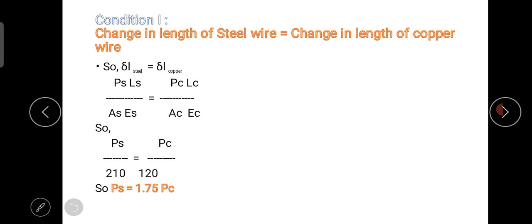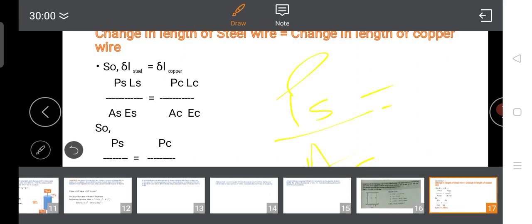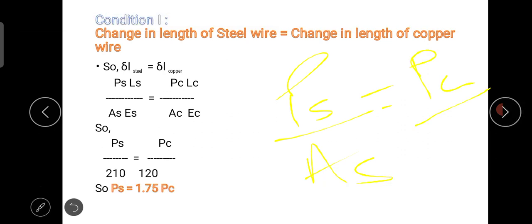Now the lengths of both wires are the same, so we can cancel LS and LC. Also the area is the same, therefore we can cancel AS and AC. So the only remaining thing is PS divided by ES, which equals PC divided by EC.